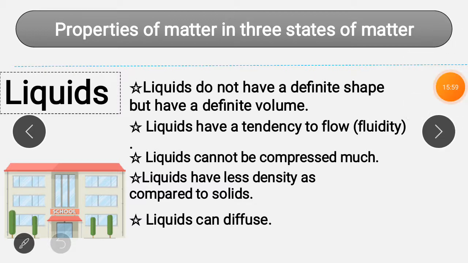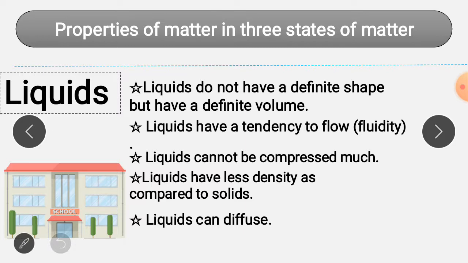Now the next point is that liquids can diffuse. In liquids the intermolecular force of attraction is weaker as compared to solids. As I told you in the properties of solids, they cannot diffuse, because diffusion mainly means the intermixing of molecules.